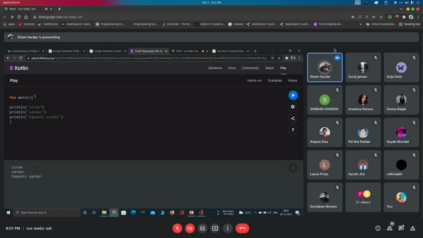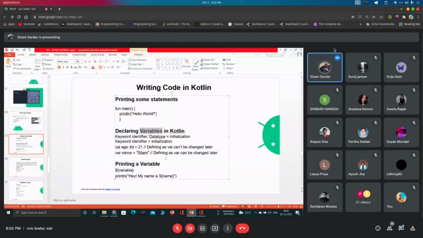Now I want to achieve such kind of functionality where I will pass a single name, and inside the single name I store all the data. Okay. So let me explain from the very basics what basically a variable is. First question that comes to our mind, why we need a variable, then what basically a variable is.